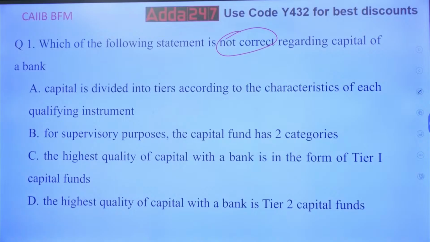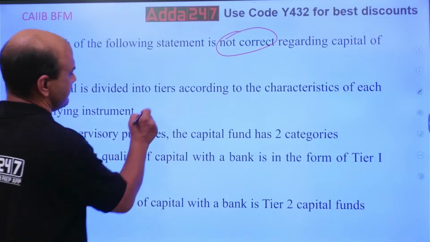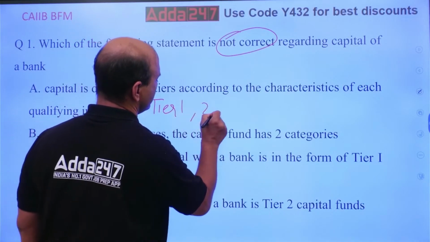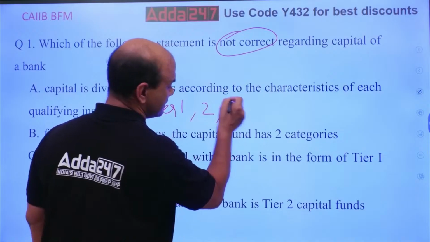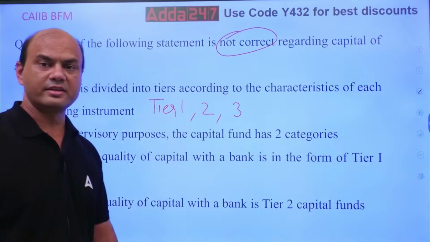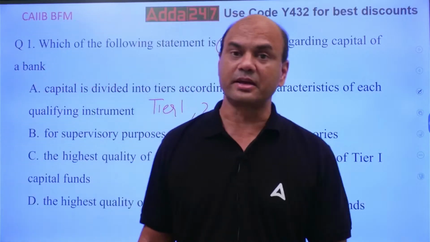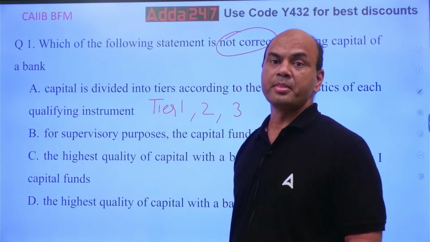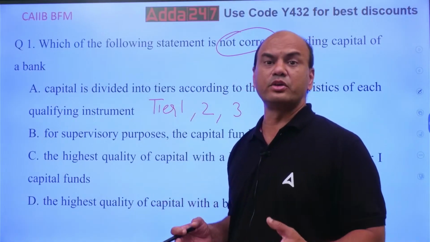Check this. Capital is divided into tiers according to the characteristic of each qualifying instrument. Is that true or false? Tiers. What are the types of capital? We have tier 1, 2 and 3. Tier 3 is also there. We generally don't know about 3, but it is there. Tier 3 is the emergency capital. Kindly note, emergency. We use this only in case of very urgent need due to market risk.